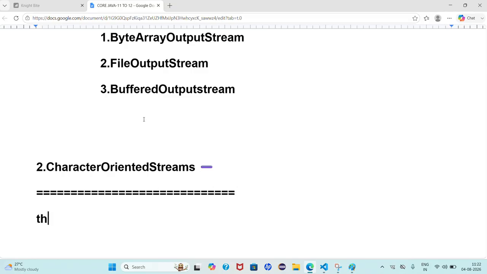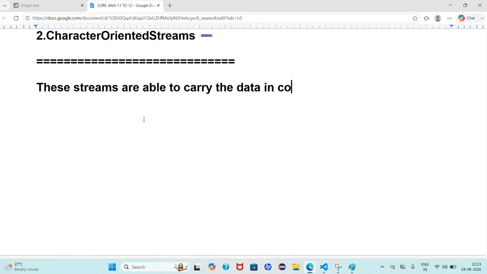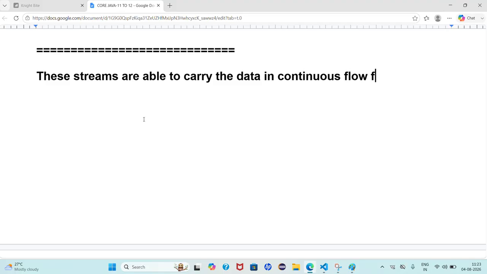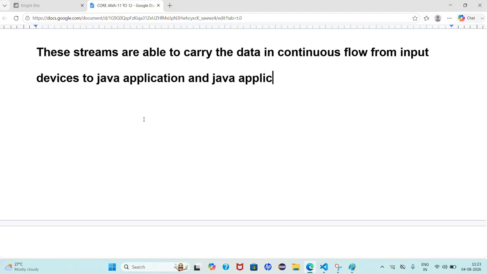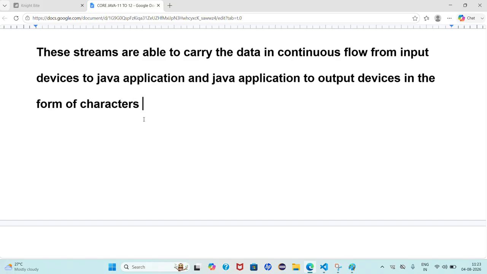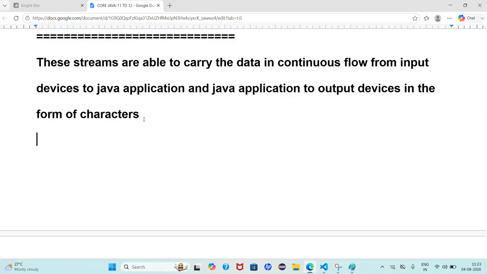Respond, everyone. These streams are able to carry the data in continuous flow, from input devices to Java application and Java application to output devices, in the form of characters. Are you able to understand? So tell me, how many types of character oriented streams are there?